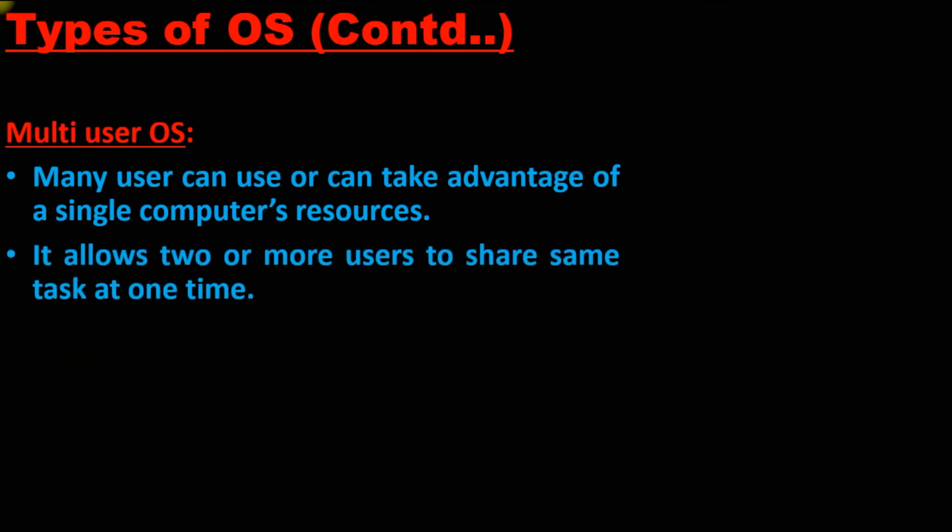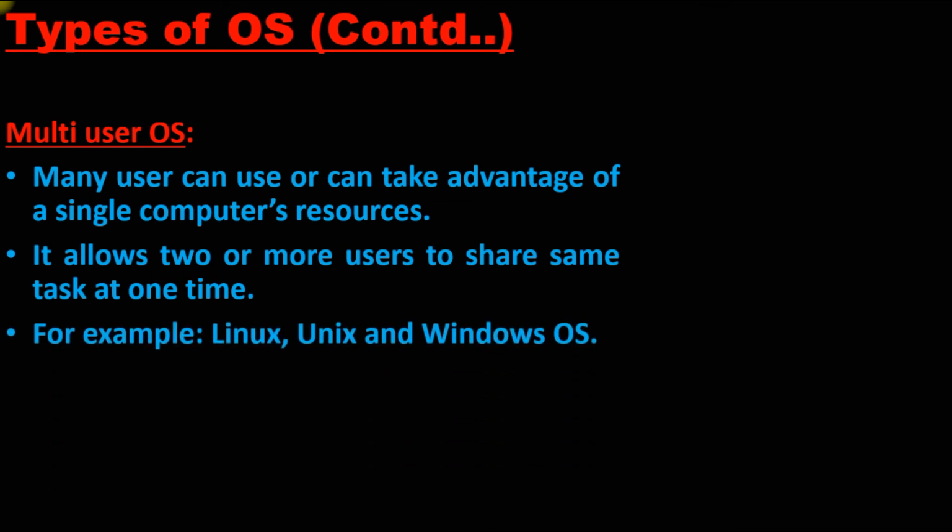Here many users can take advantage of a single computer's resources. The resources present in the computer can be used by more than one user. That is called a multiple user operating system. It allows two or more users to work at one time. So if I use Microsoft PowerPoint, my brother can simultaneously also use Microsoft PowerPoint. For example, Linux, Unix and Windows operating systems.